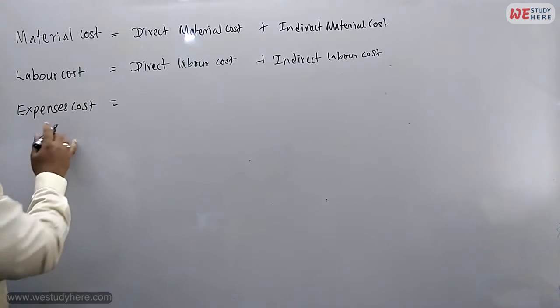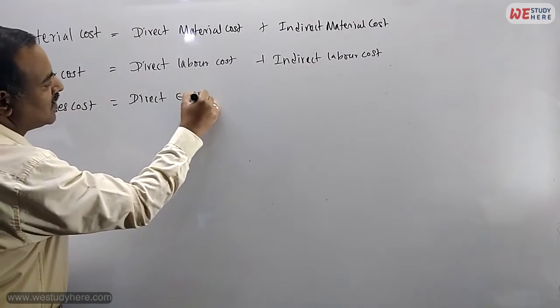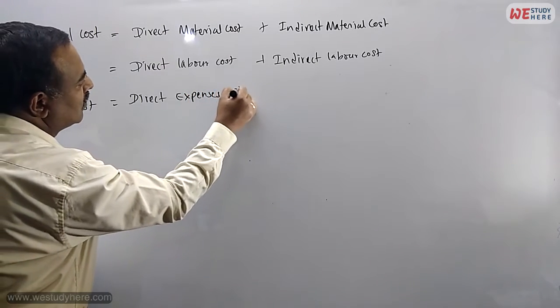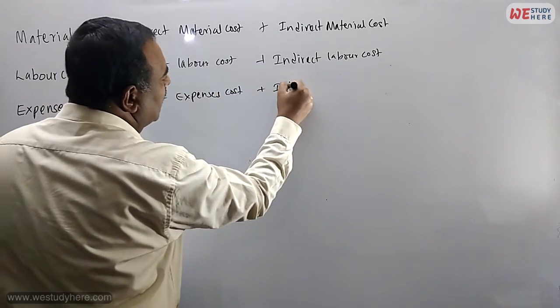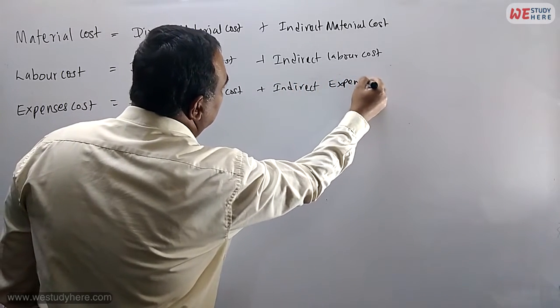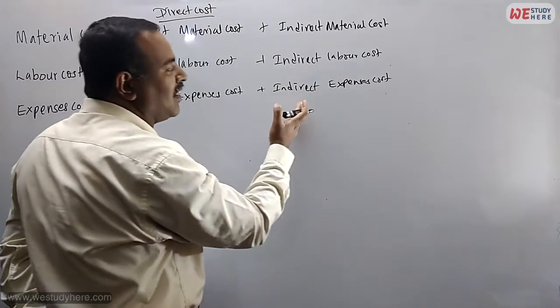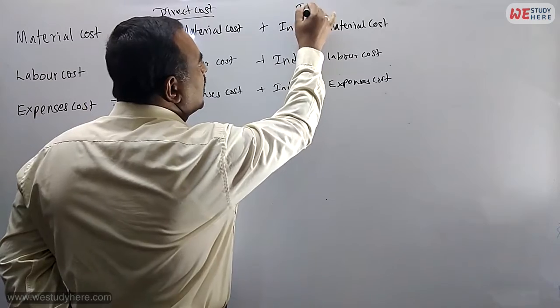Then expense cost also: direct expenses cost, indirect expenses cost. Now what is going to happen now? Here, if you look at the direct cost, we can call this one direct cost. If you look at this one, you know now what is this? Indirect cost.